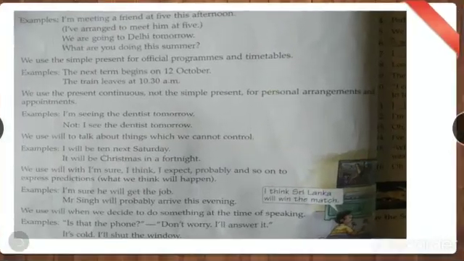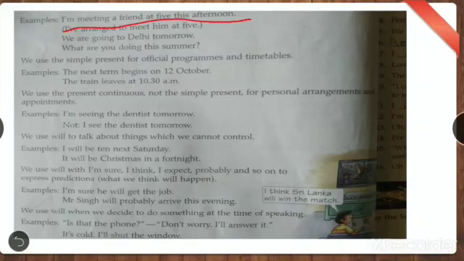Turn your page. I am meeting a friend at 5 this afternoon. So today, this is morning, afternoon, that's also we can call it future, right? Now you already decided you're going to meet your friend. So I am meeting a friend at 5 this afternoon. I have arranged to meet at 5. We are going to Delhi tomorrow.